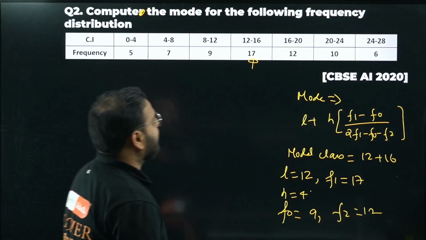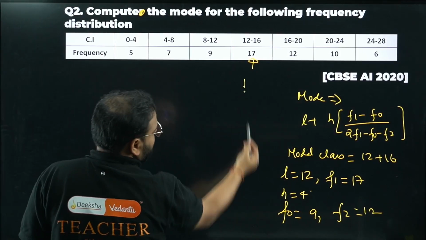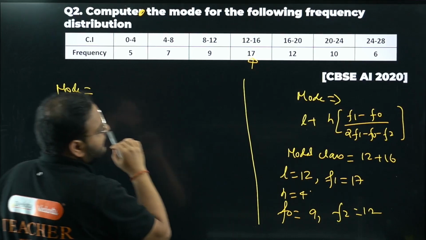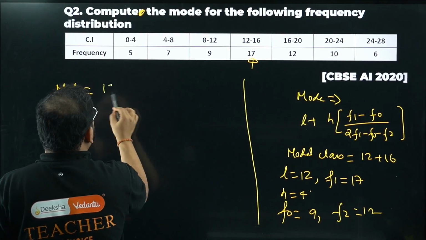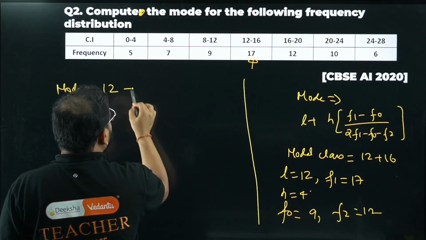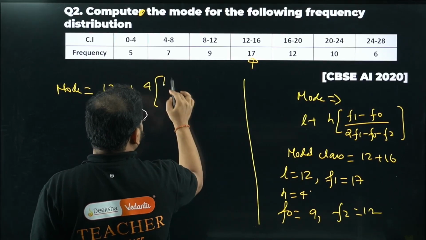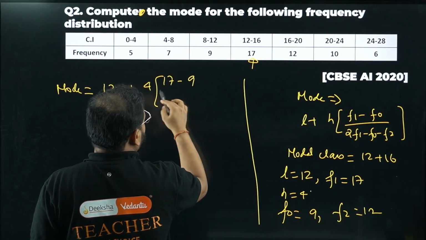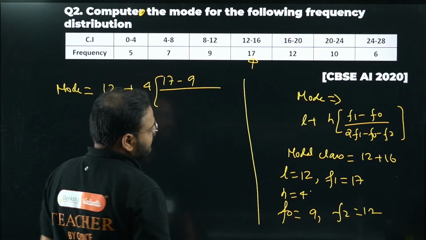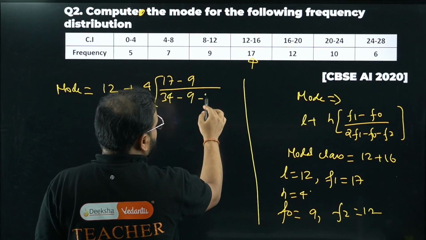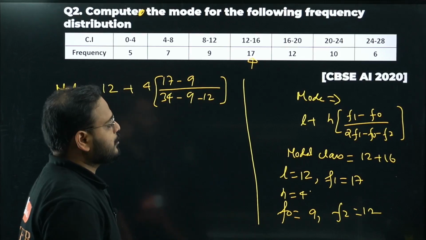Let's apply the formula to get the mode value. It will be 12 plus 4 times (17 minus 9) divided by (twice of 17, that is 34, minus 9 minus 12).